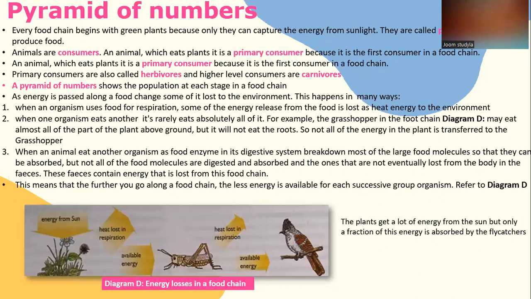Primary consumers are also called herbivores, and higher level consumers are carnivores. A pyramid of numbers shows the population at each stage in a food chain.